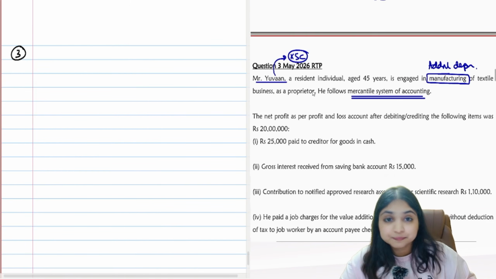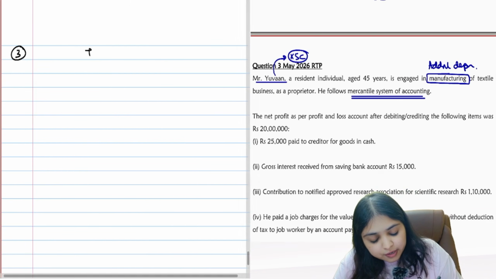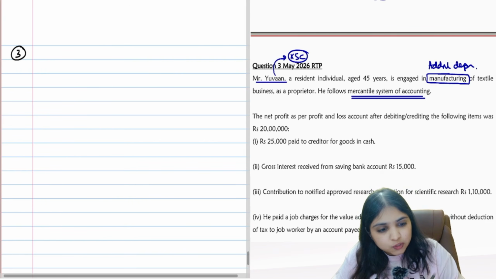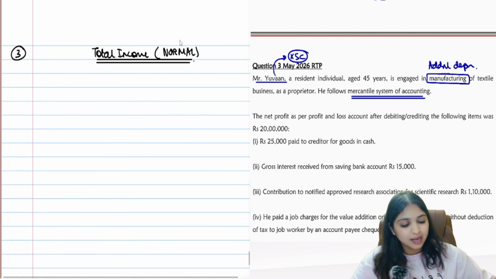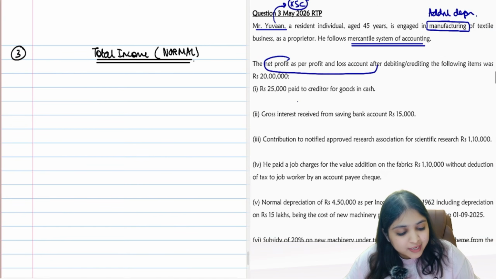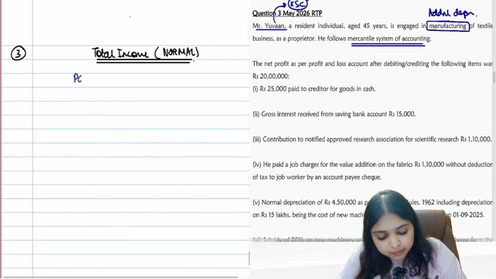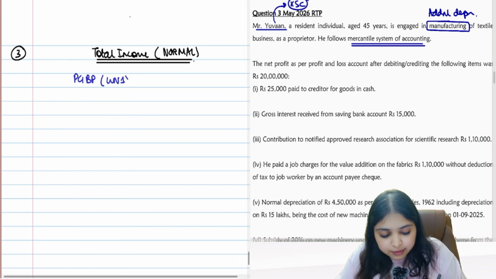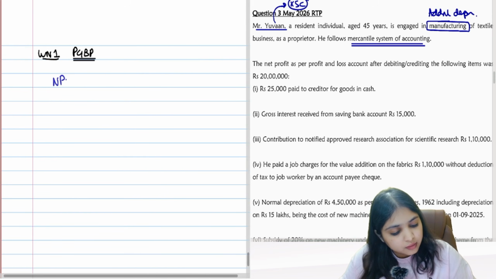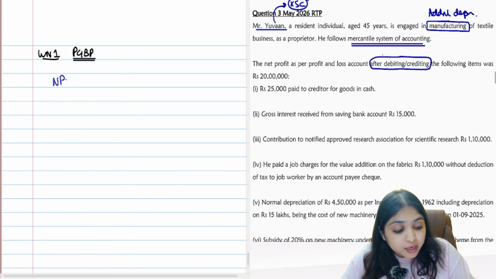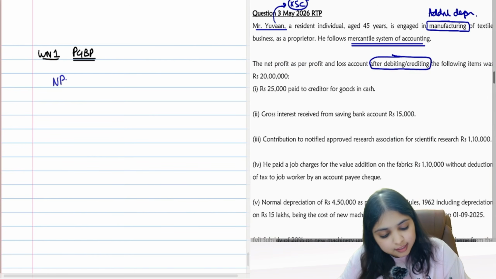Are you ready for the game? Can we begin? Yes, we'll first do as per normal regime, then we will do as per default regime. So I'm doing total income calculation as per normal regime first. Come on, guys. First, net profit as per P&L account, which means I'm having PGBP head. I'll give reference to working note number 1. I'll open my working note number 1, PGBP head. So what's my net profit number? Net profit as per P&L after debiting or crediting the following items is 20 lakh rupees.